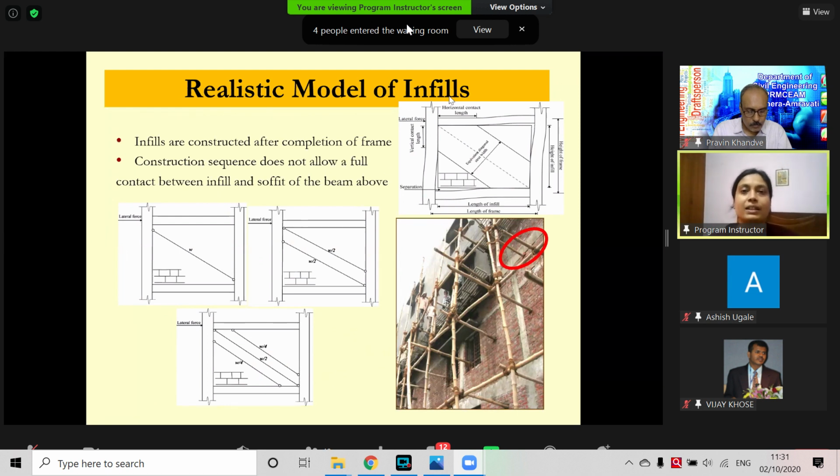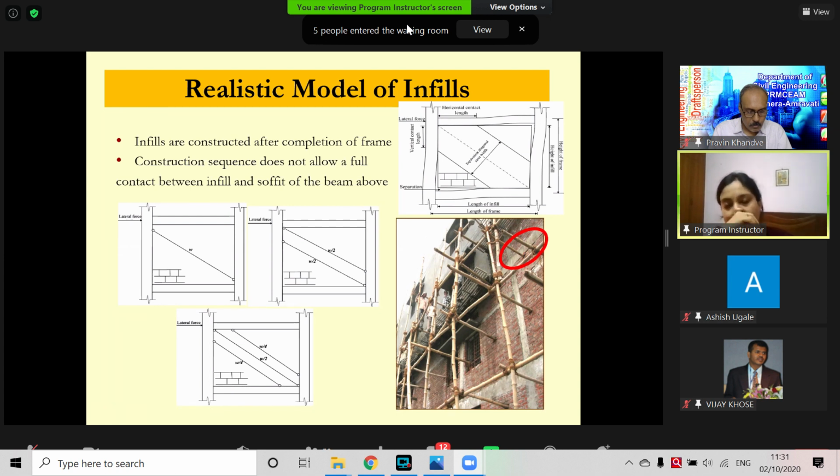And to find a realistic model of infill which will give sufficiently accurate results, I have tried 3 different strut models. One is this eccentric strut model, one is a double strut model, one is a 3 strut model, to simulate this behavior. And we have seen in this photograph, taken from one project, that there is a gap between the bottom of the beam and the top of the infill panel.